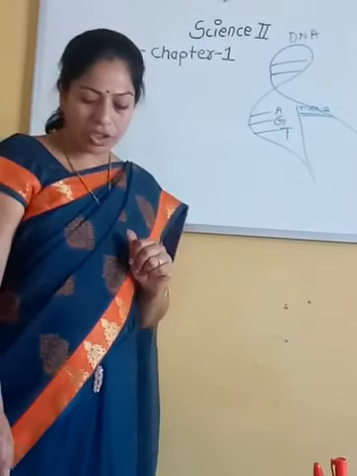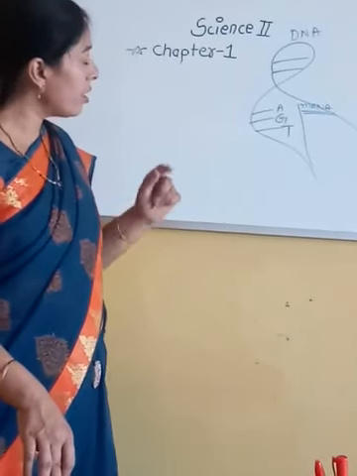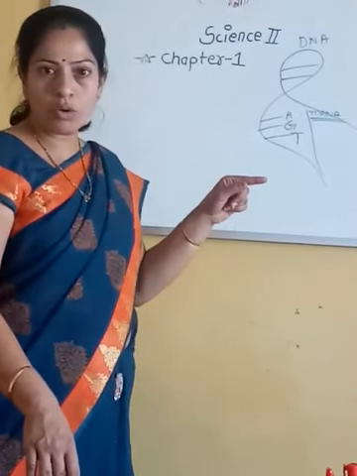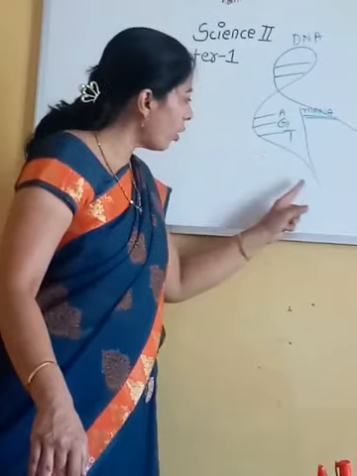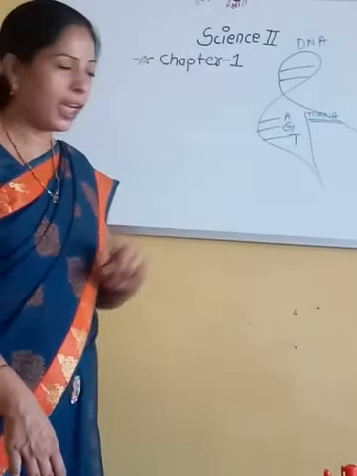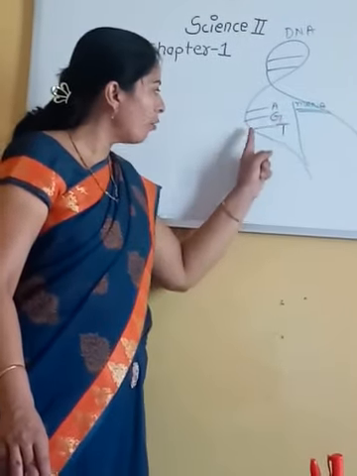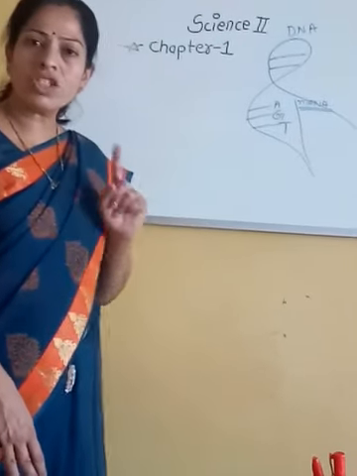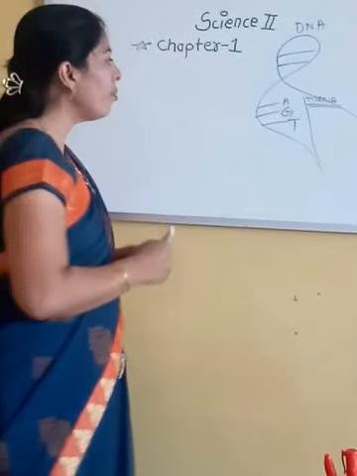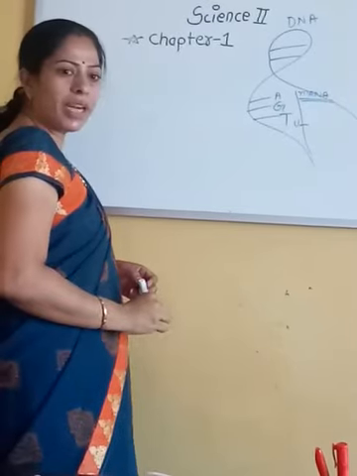This messenger RNA is produced by the DNA. DNA is double helical, we all know, but only one strand of DNA takes part in the synthesis of one messenger RNA, and this messenger RNA has the complementary strand of this DNA. The only change is that instead of T, that is thymine of DNA, there will be U in the messenger RNA, where U stands for uracil.